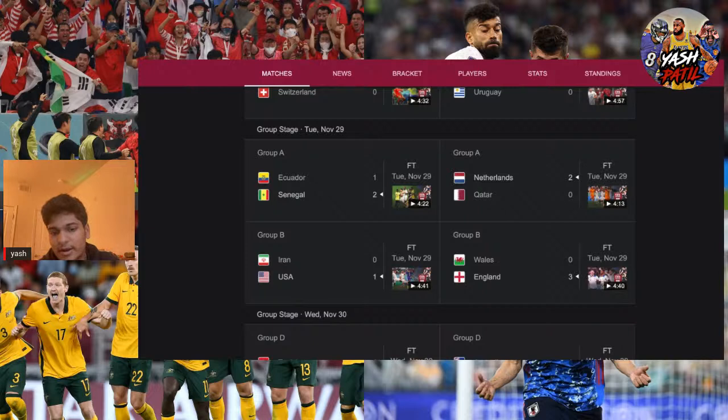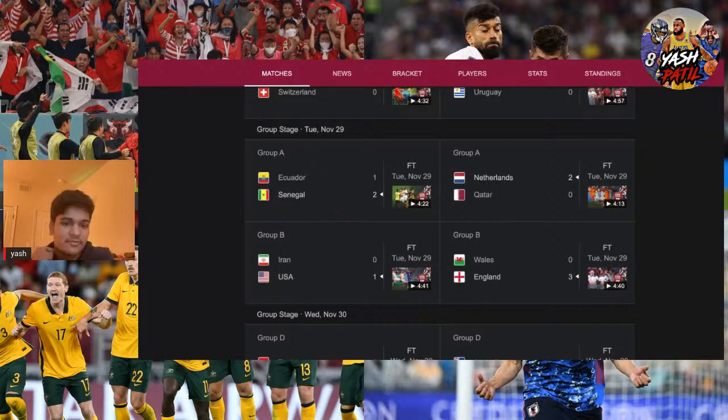But no, at the end of the day they're playing so well. And I'm really looking forward because they're going against a good Netherlands offensive team. Gakpo has been playing really well. He's one of the leading scorers in the World Cup. Cody Gakpo from the Netherlands. So yeah, we'll see about that.